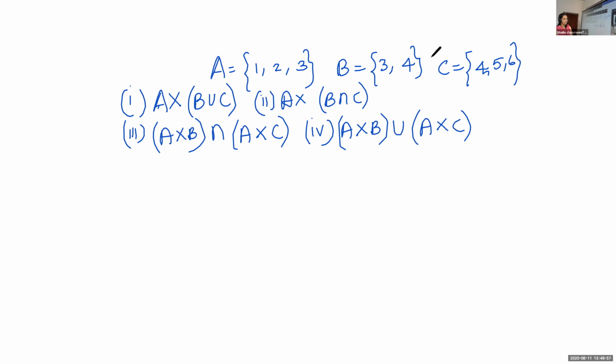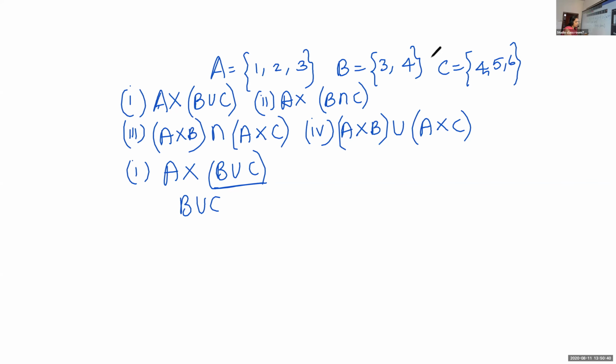Sets A, B and C are given. You are asked to find A cross B union C. Second one is A cross B intersection C. Third one, A cross B intersection A cross C. Fourth one, A cross B union A cross C. So let's start from the first one: A cross B union C. So what's the first thing we'll be calculating here? First thing we'll be calculating is B union C. Find out what is B union C.